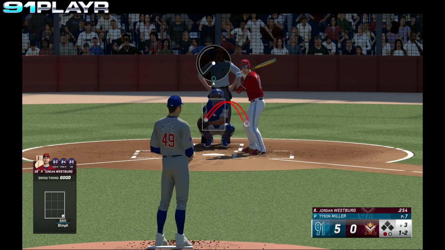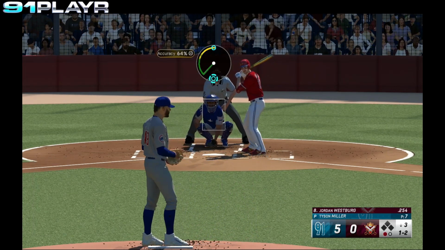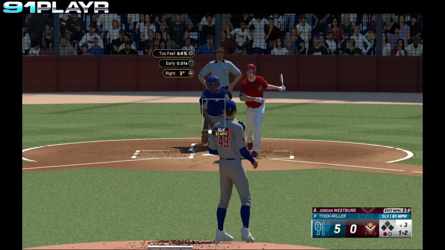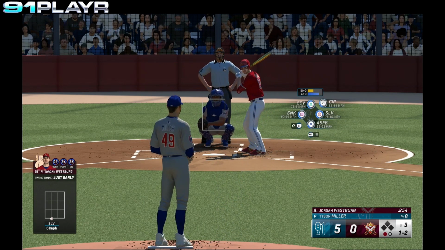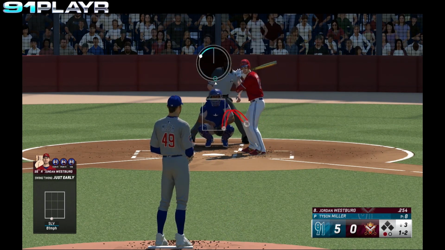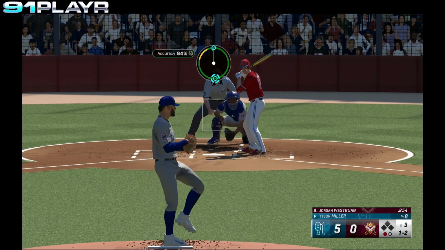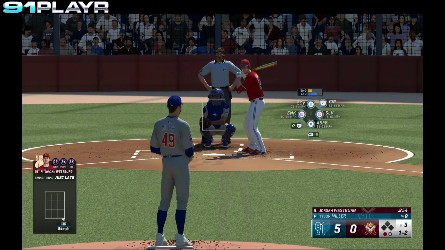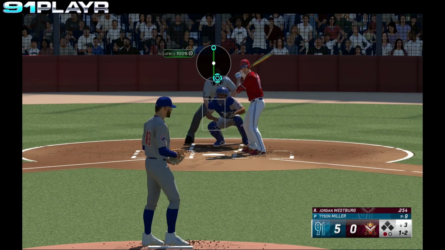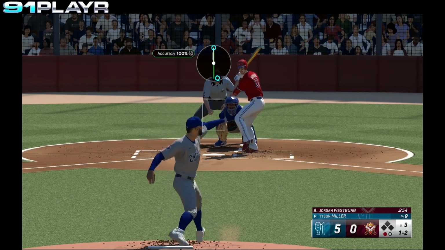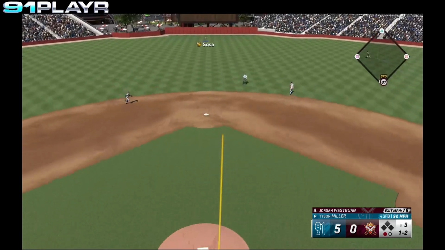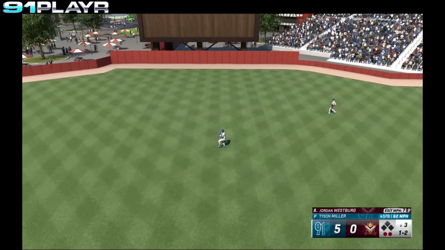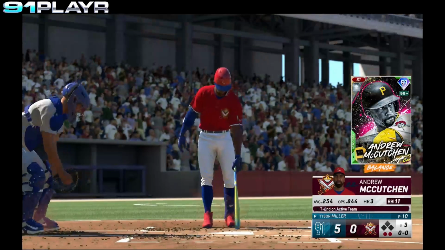Fouled away. 1-2. Miller delivers. Fouled away. Miller winds and delivers. Fouled away again. Good battle here from Jordan Westberg. The 1-2 pitch, and that ball's hit to center field. Playable for Sosa. Out number 2.